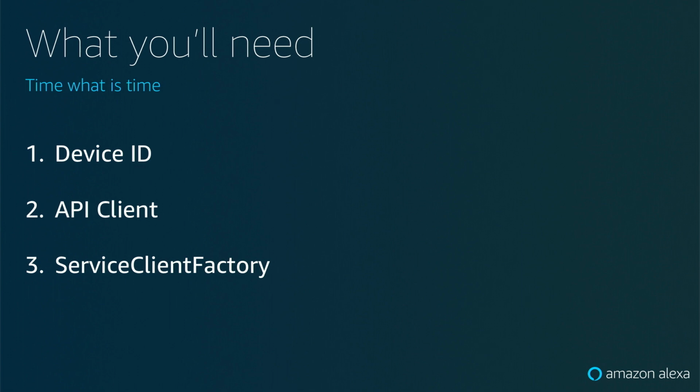The settings API is another web service that you have to call from your skill. The SDK provides a nice, easy way to call the built-in Alexa web services, so we're going to use that. And then we're going to use the service client factory, which is provided to you by the Node.js SDK, and you can use that to facilitate looking up different settings.